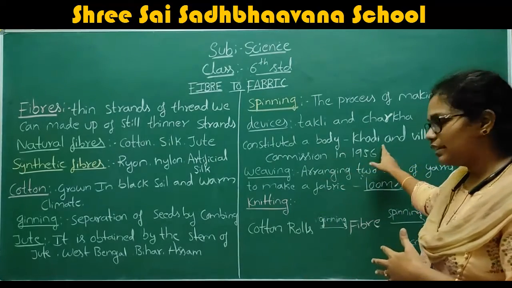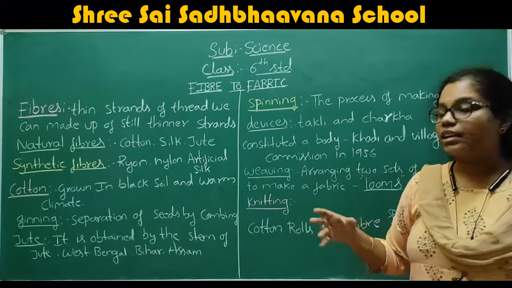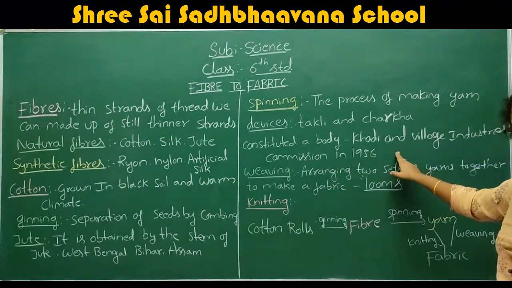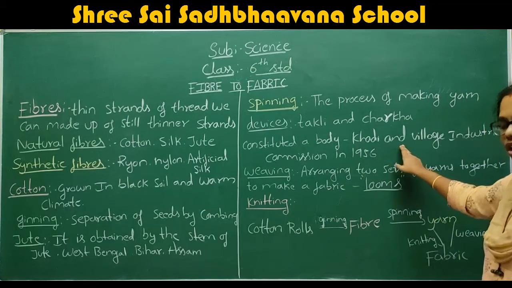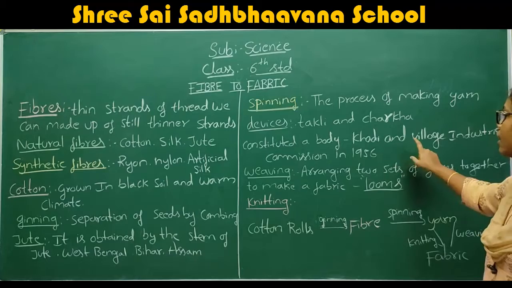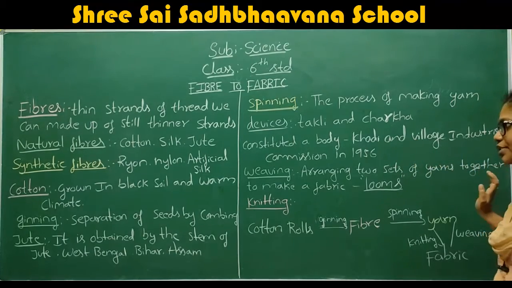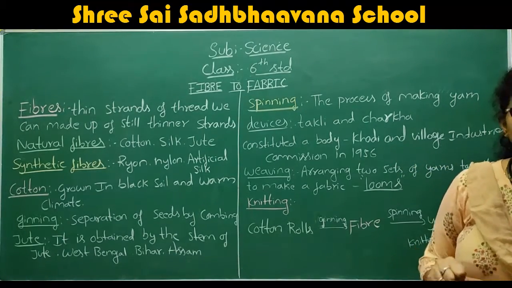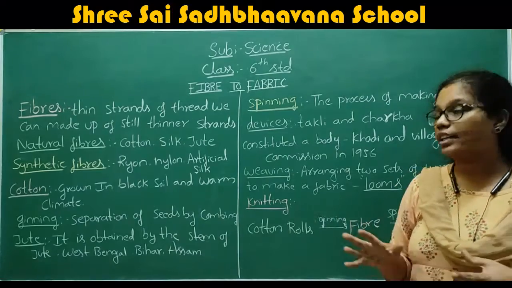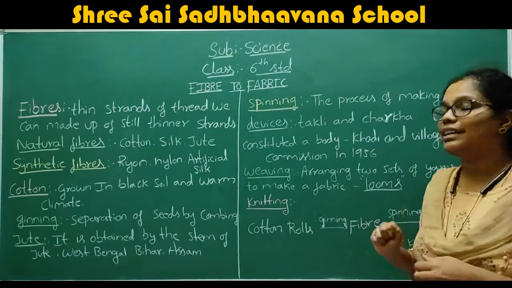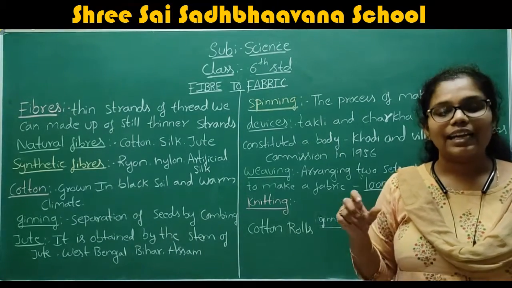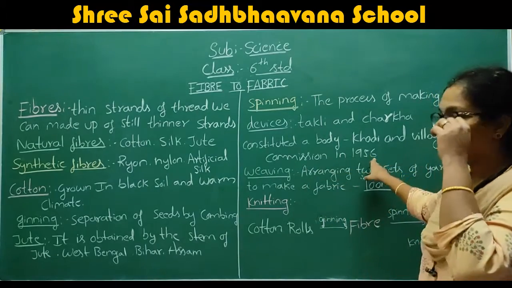For that, they constructed a committee, the commission that we call the Khadi and Village Industries Commission. It was constructed in 1956.